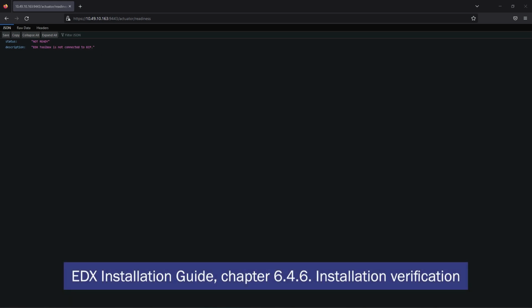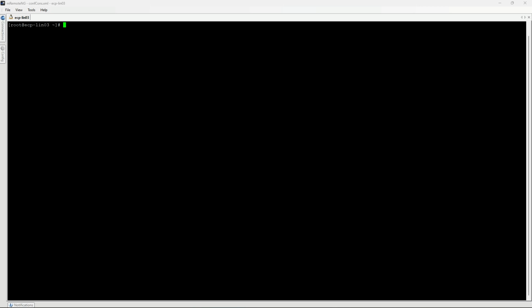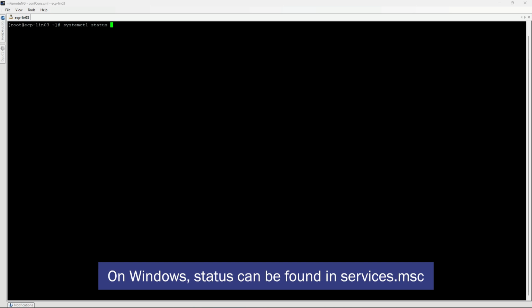To get further information about service status check, please refer to the EDX Installation Guide, Chapter 6.4.6 Installation Verification. If the EDX toolbox doesn't respond at all, you can check the service status. Access the EDX server and execute systemctl status edx.toolbox.service command to check the current status.